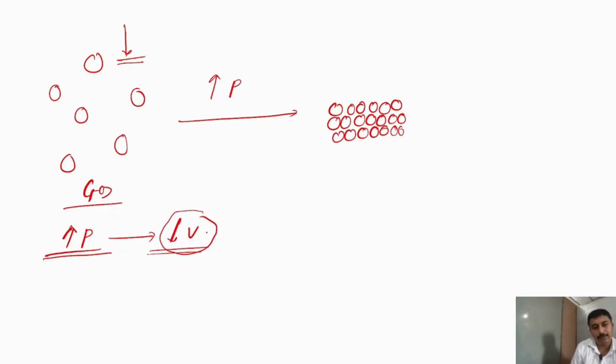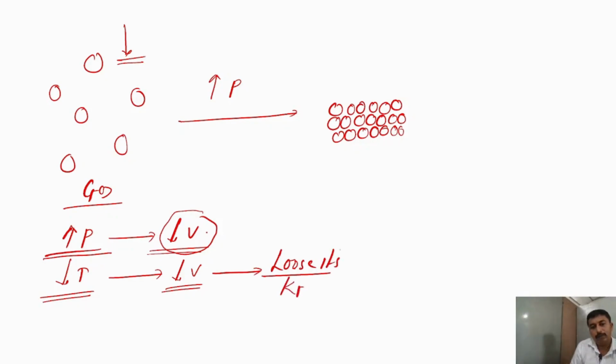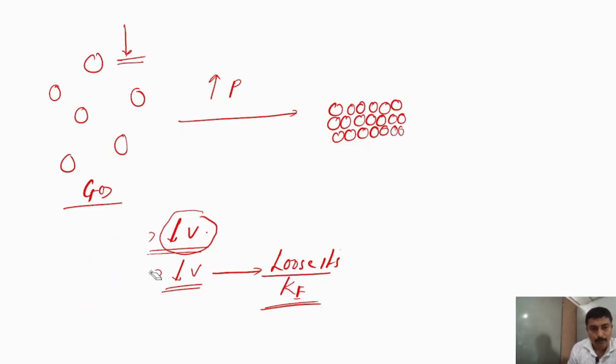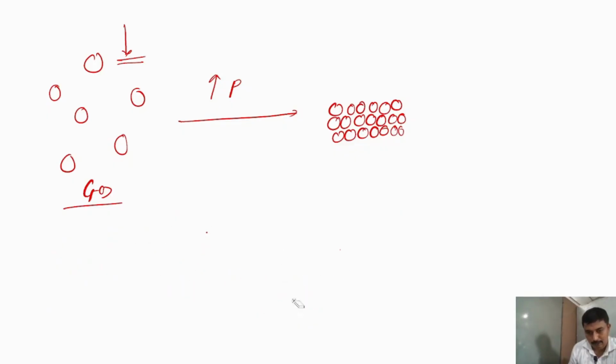And what is the role of temperature? If we reduce the temperature, what will happen? According to Charles' law, volume also reduces. And in addition to this, on reducing temperature, gas loses its kinetic energy. So in short, we are removing the energy from the molecules. How can we remove the energy from the molecules? By reducing temperature. If you increase the pressure, molecules come close to each other, meaning the distance between the molecules reduces.